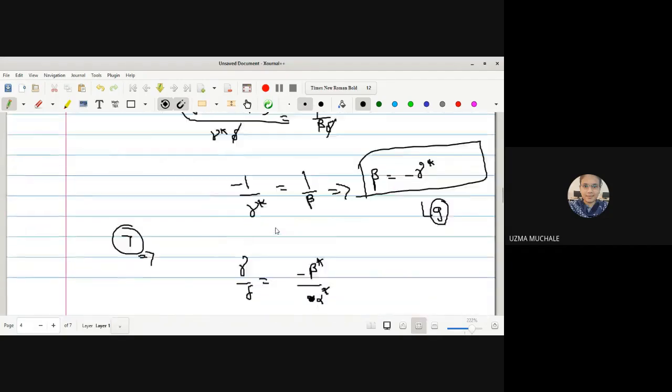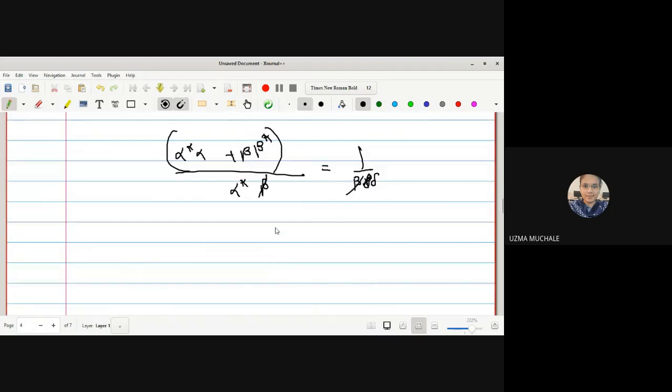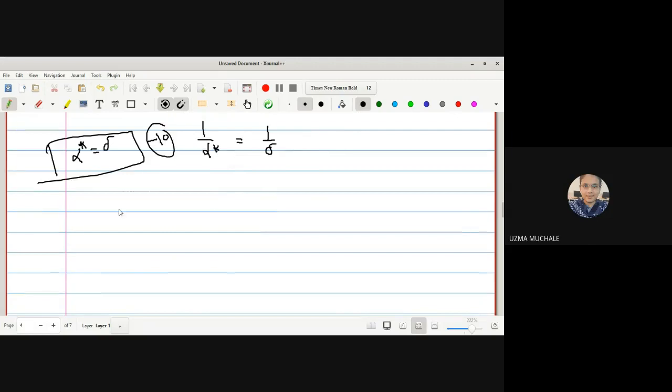And hence we get 1 upon alpha star is equal to 1 upon delta, and hence alpha star is equal to delta. This is equation 10. And hence now the matrix can be written as